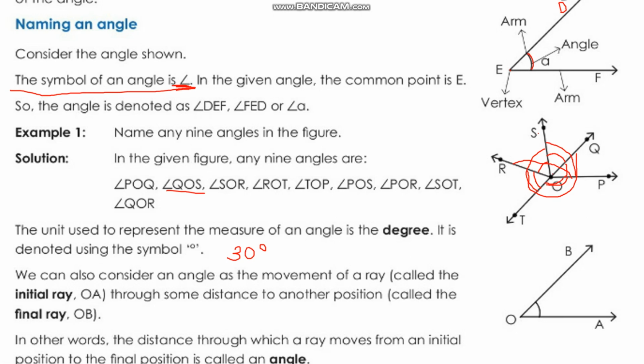So many other definitions are also there for angles that are given here. In other words, the distance through which a ray moves from an initial position to the final position is called an angle. Got it, children?